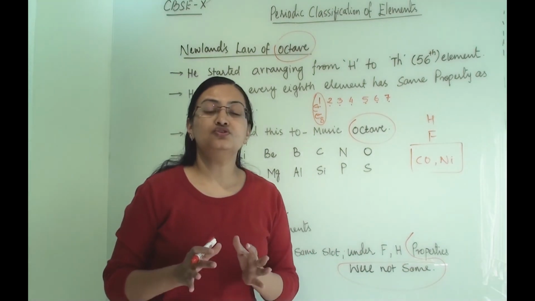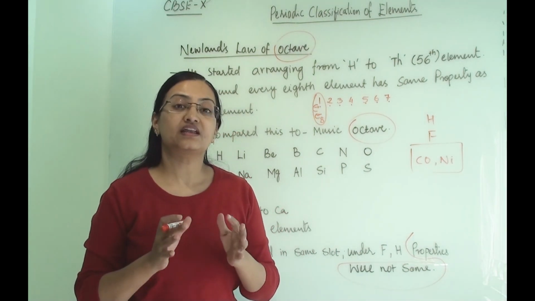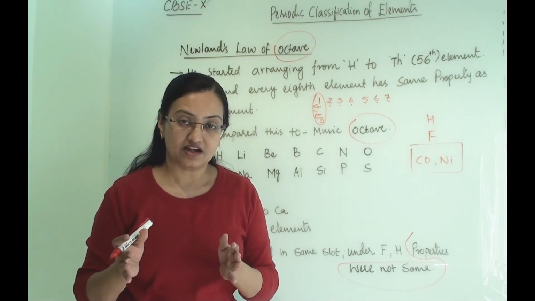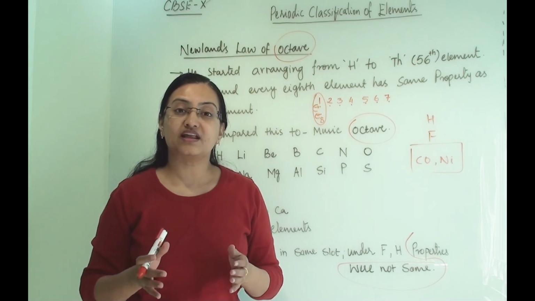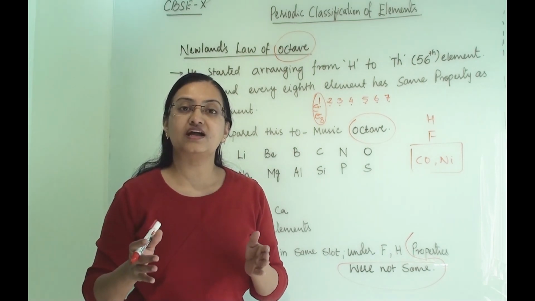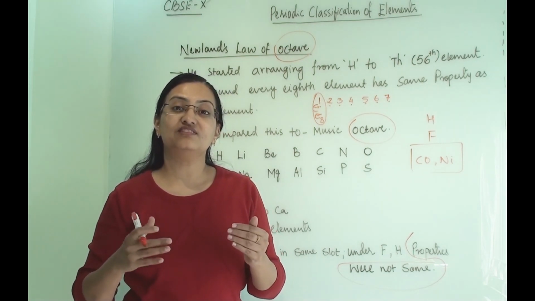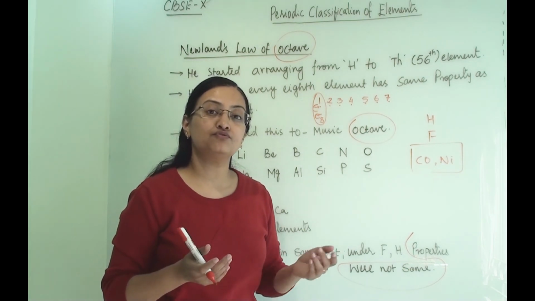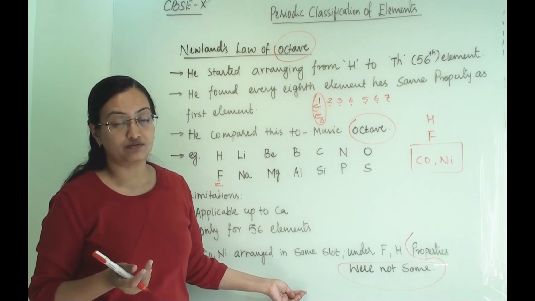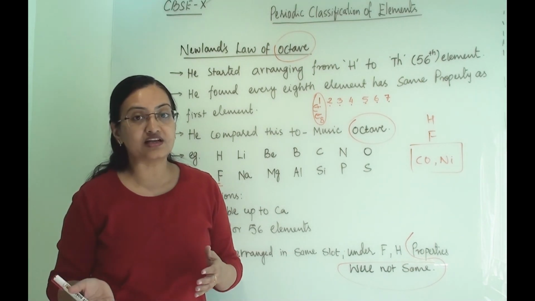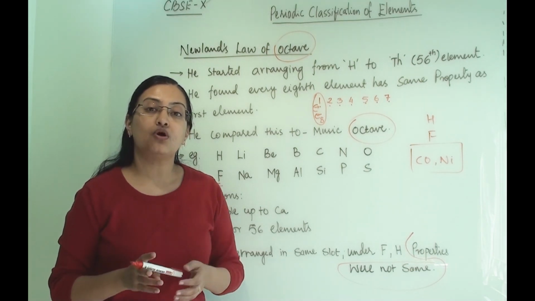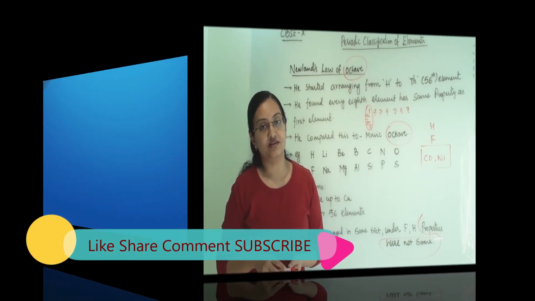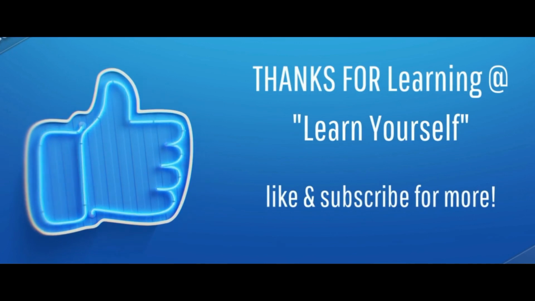So this was Newlands' octave law. He arranged elements in increasing order of their atomic masses, and he tried to arrange them in a specific way so that the first element's property would be exactly similar to every 8th element. But there were a few limitations of Newlands' octave law, and after the discovery of noble gases, this law became irrelevant and did not hold true for many elements.